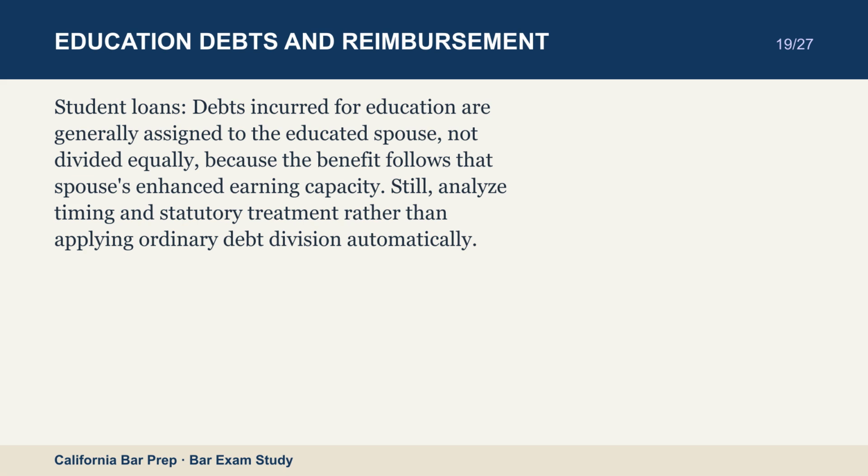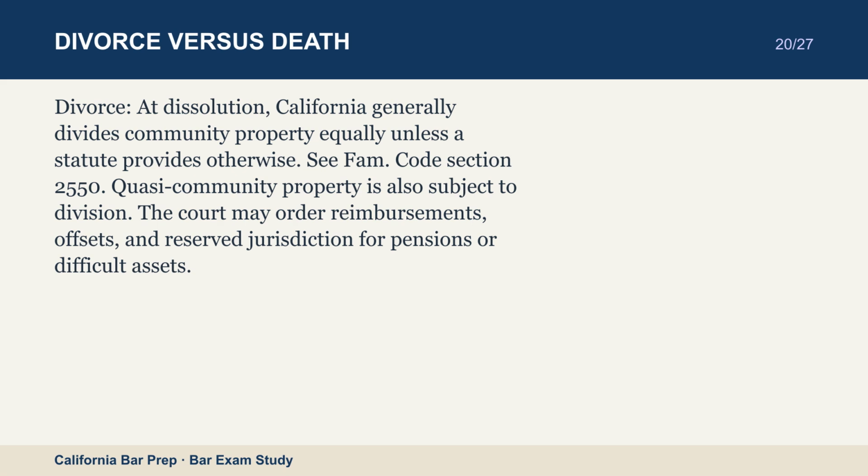Divorce. At dissolution, California generally divides community property equally unless a statute provides otherwise. See FAM, Code Section 2550. Quasi-community property is also subject to division. The court may order reimbursements, offsets, and reserve jurisdiction for pensions or difficult assets.